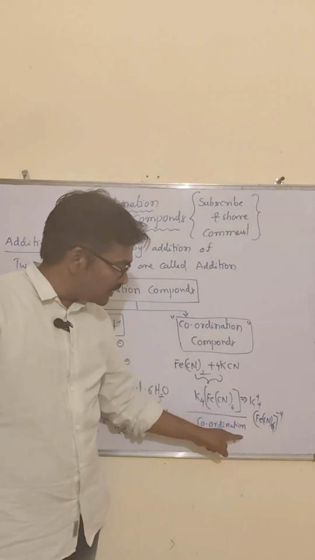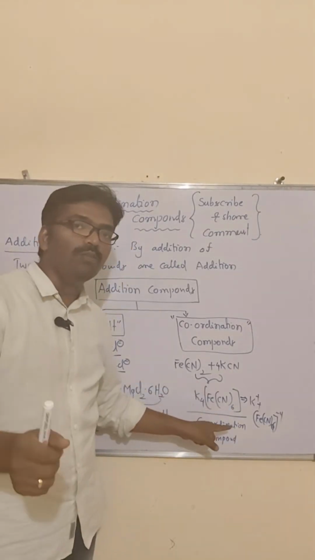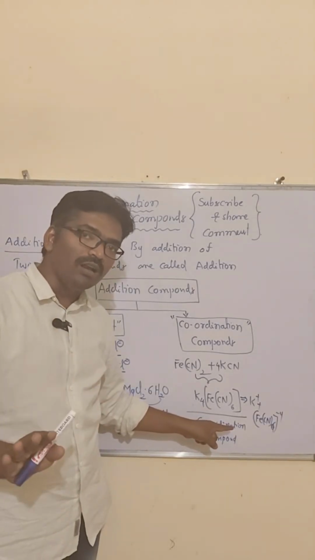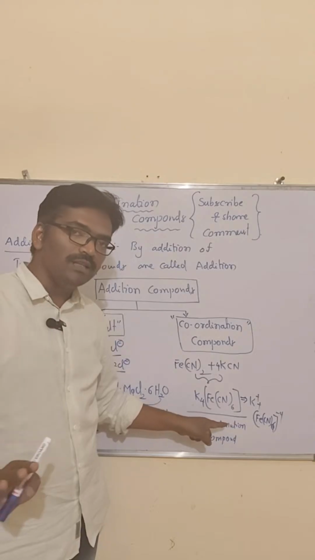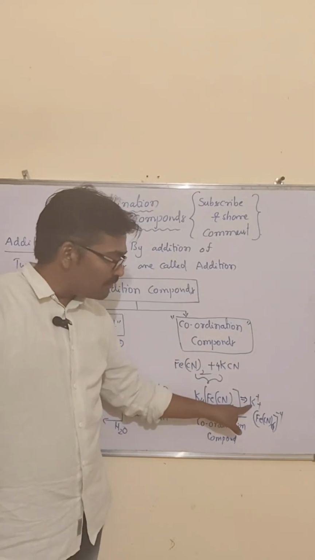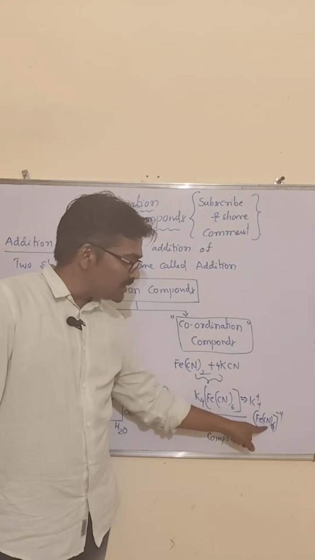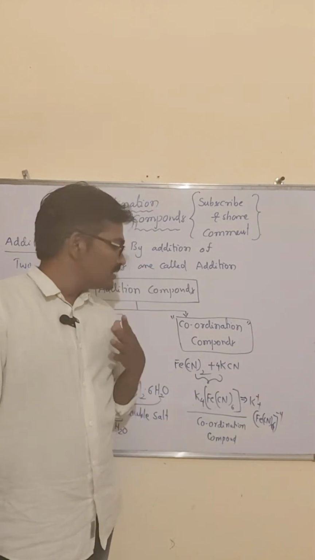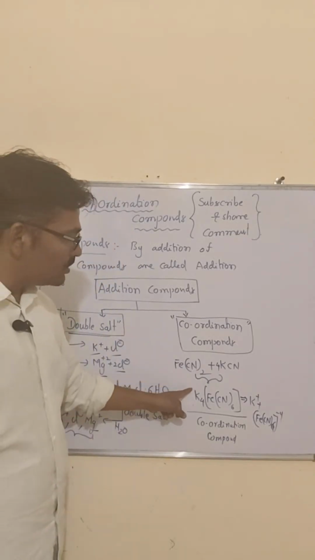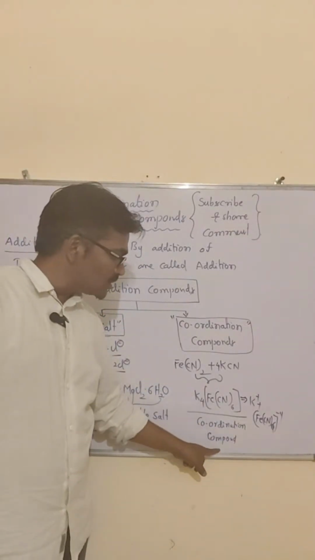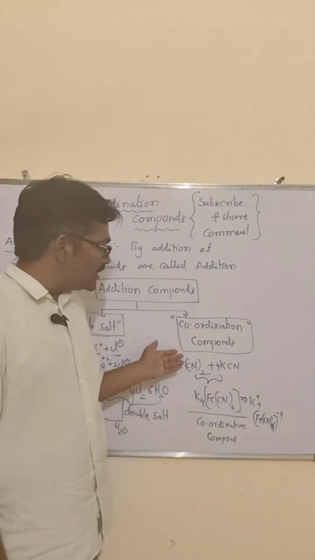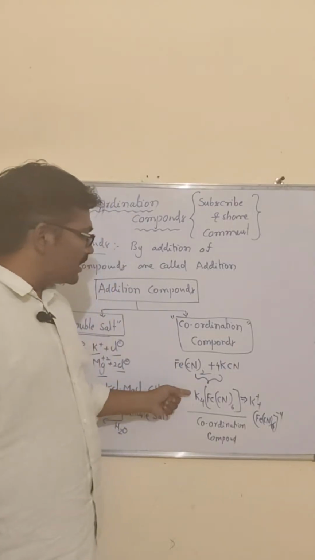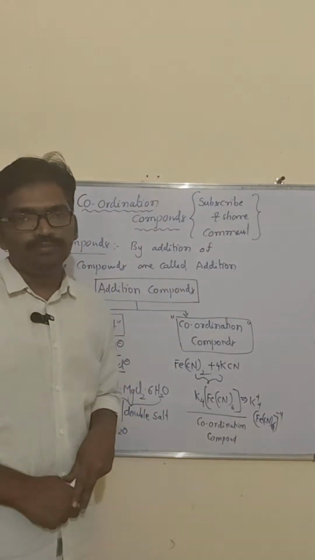But after the formation of coordination compounds, it won't give Fe plus 2 ions or CN minus ions. It won't form those. It can form K plus and Fe(CN)6 4 minus. Such salts are formed. So look at these salts, we are calling them coordination compounds. The compounds that lose the identity of their ions, we call coordination compounds.